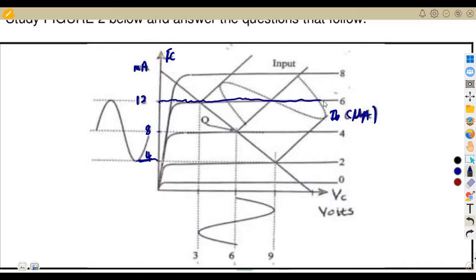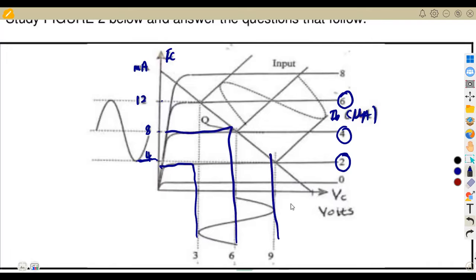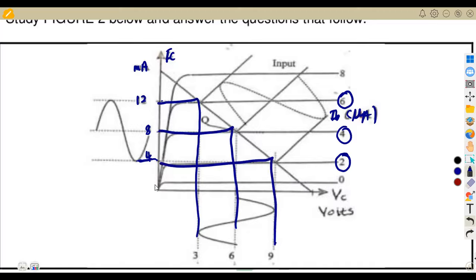This must also correspond to the input that we are given of the sine wave, meaning for us to have 12 at the maximum, our input is supposed to be at 6. For us to have 8 at the middle, our input must be at 8. For us to have a 4, our input must be at 2, corresponding also with this side here, where we have 3 to 4, 6 to 8, 9, and so on. So that is the condition. I mean the 3 here to the line. Where am I reaching? This 3 to this point here, this value to here, this value to here. It can be like that.